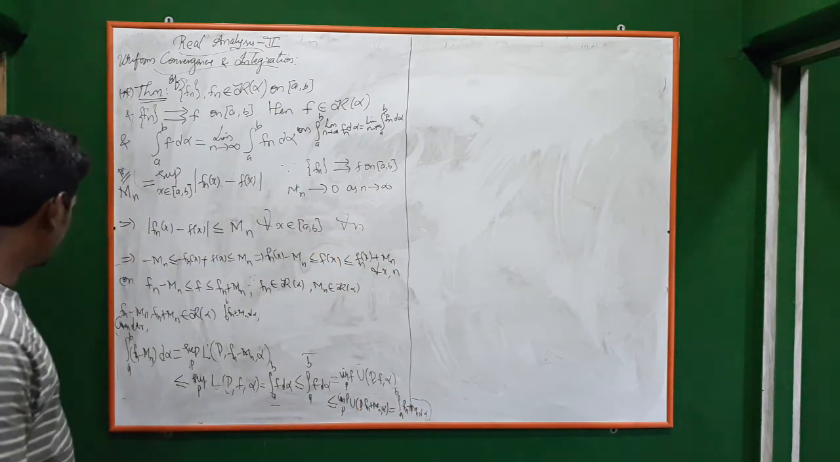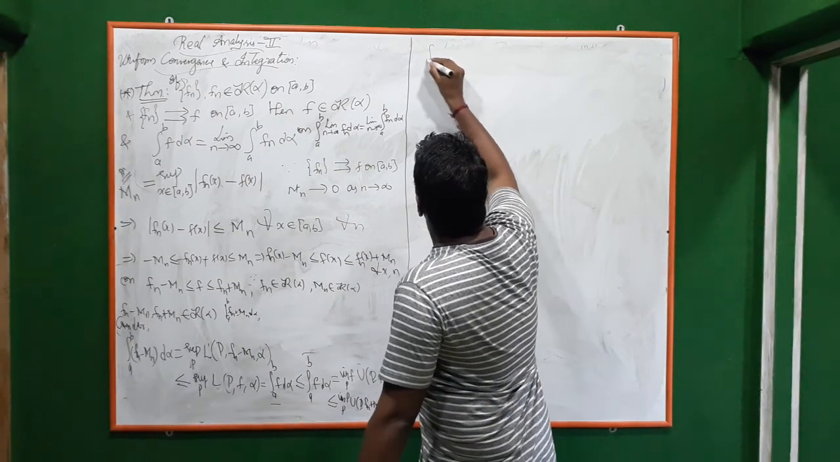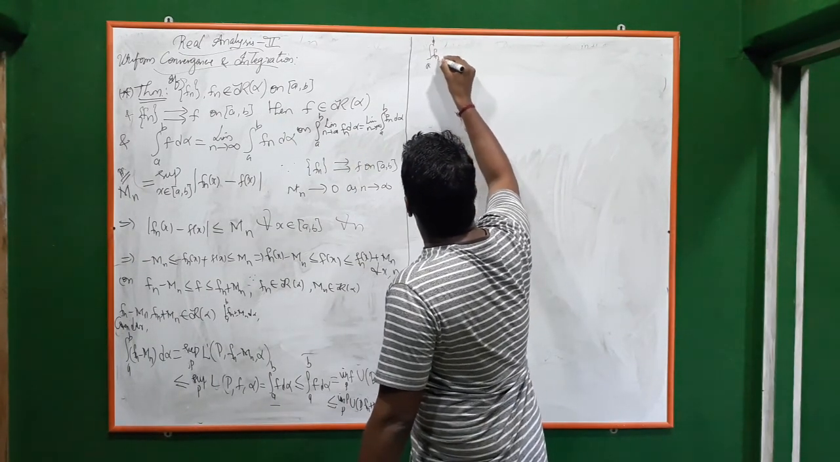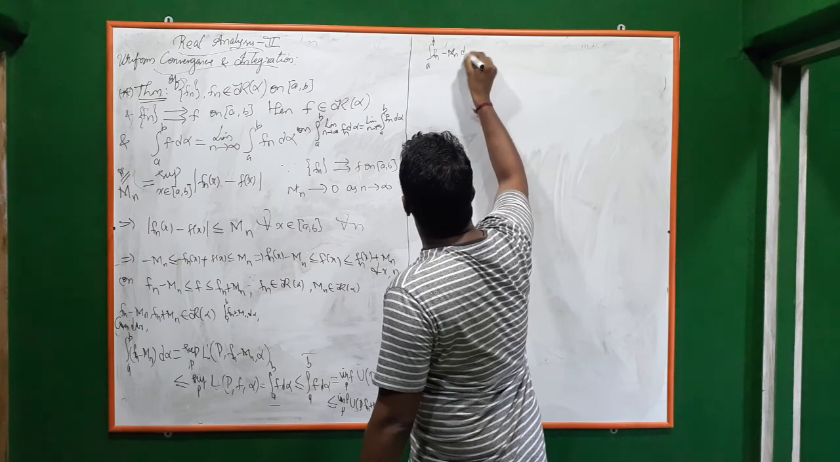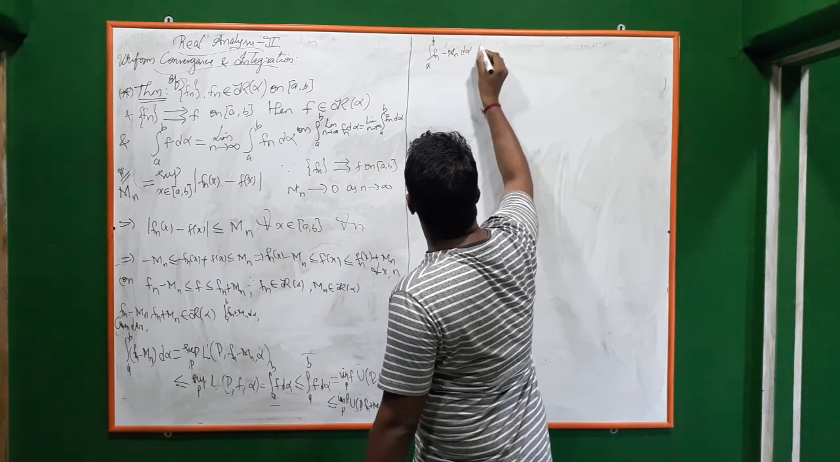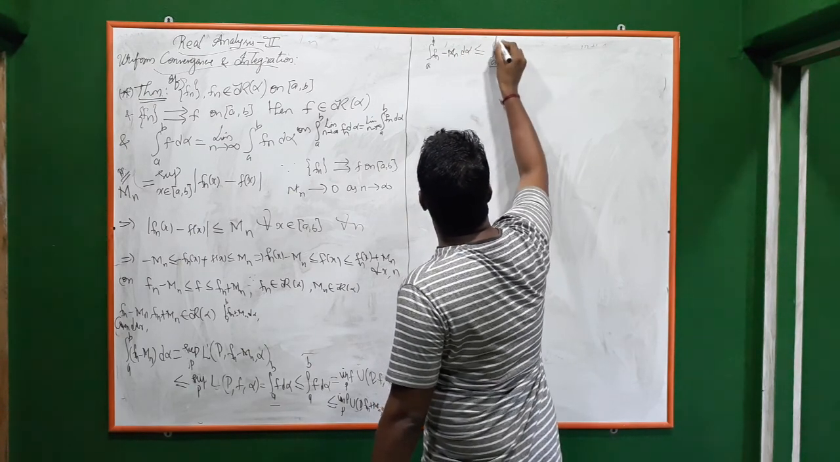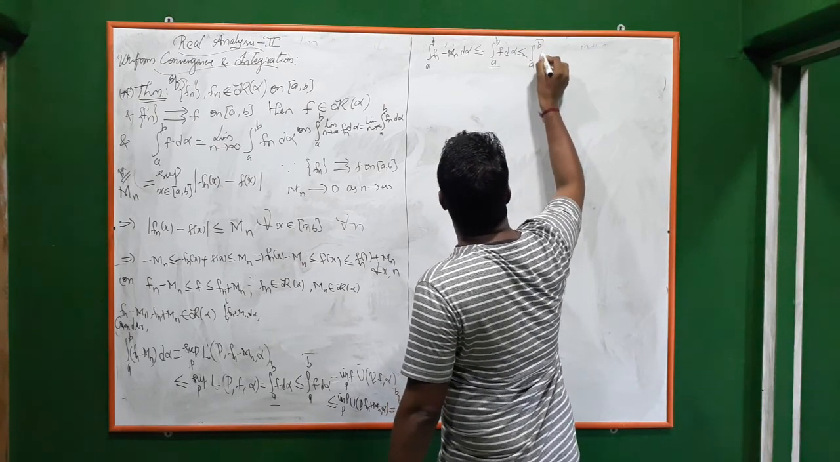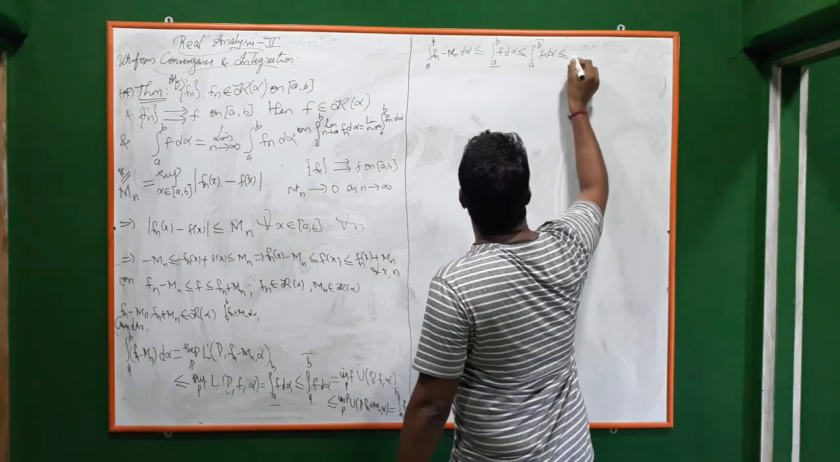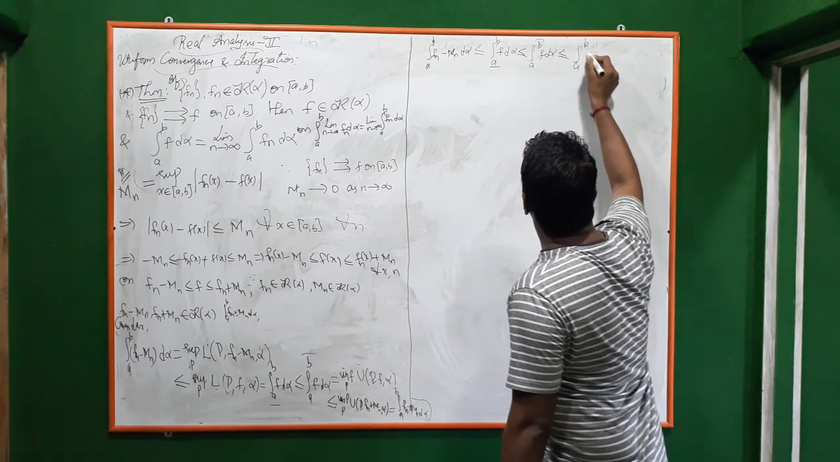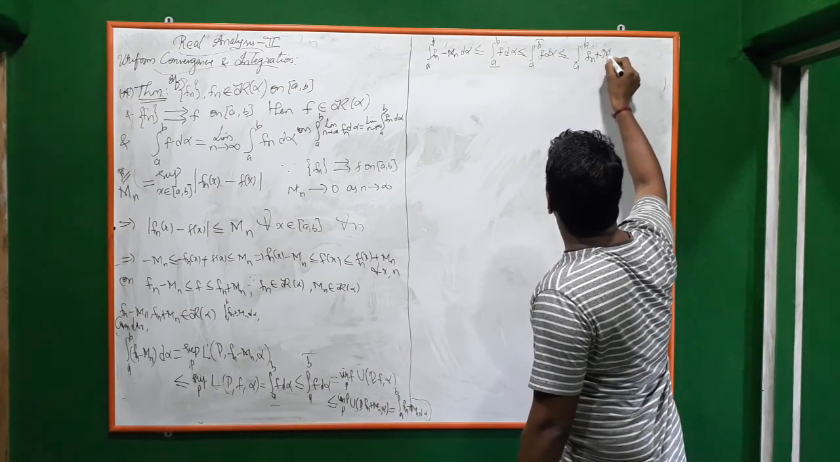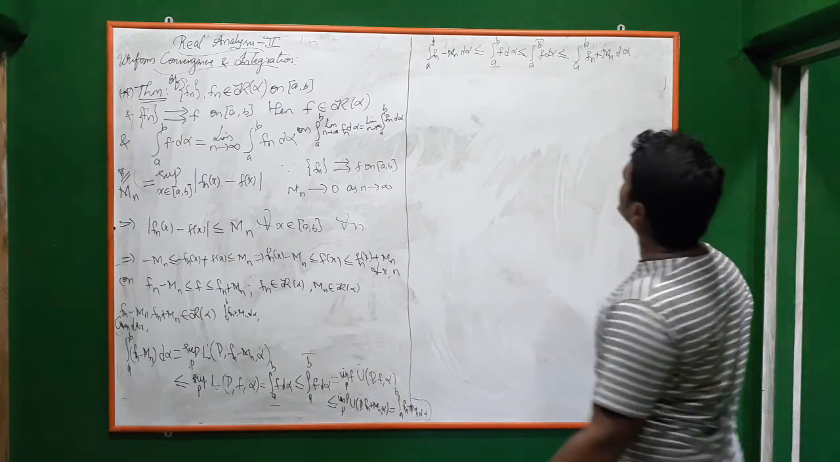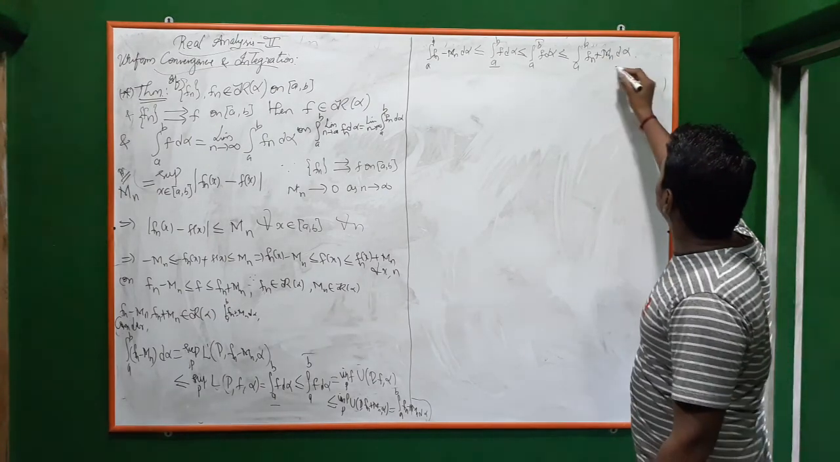So what have you found? The integral from a to b of fn minus mn d alpha is less than or equal to the lower integral of f d alpha, which is less than or equal to the upper integral of f d alpha, which is less than or equal to the integral of fn plus mn d alpha. Clear? This we have found.